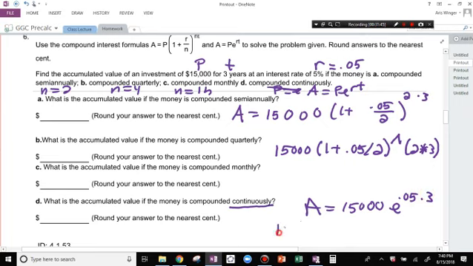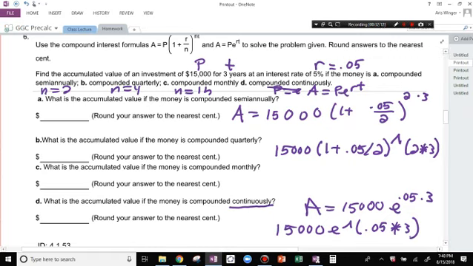And the TI goes 15,000 E caret parentheses 0.05 star 3. So B and C left, you just put in 4 and 12 instead of 2 for those. It's all calculator.